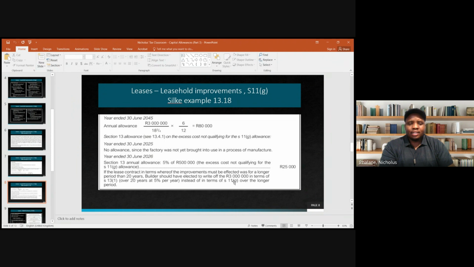Now, remember the section 13 allowances basically are 5%, so I mean it's 20 years. And then when you look at section 11G, the 3 million would be written off over 18 years and 9 months. So that is less than 20 years. That's why you're not even going to consider providing allowances on the 3 million through section 13, because section 11G is favorable. All right, great.